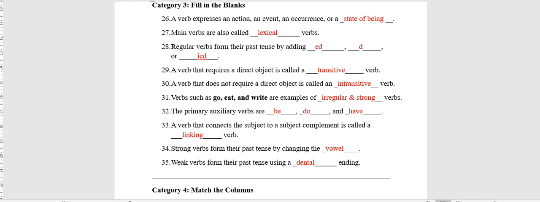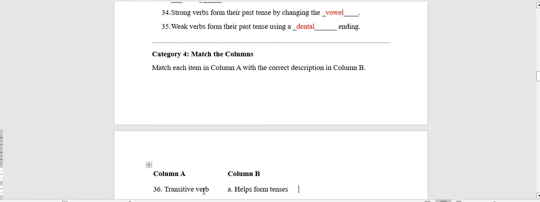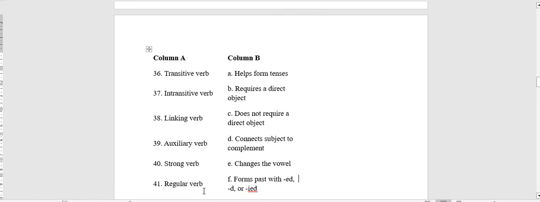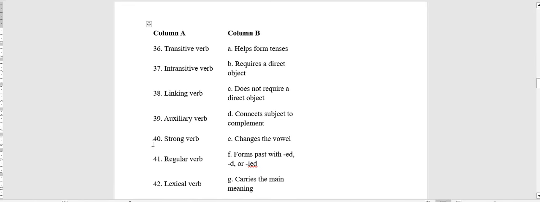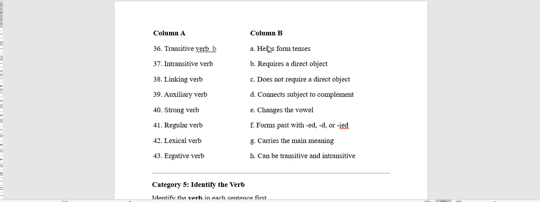The fourth category is match the columns. Number 36. Transitive verb is B, requires a direct object. Okay. Number 37. Intransitive verb. C, it doesn't require a direct object.